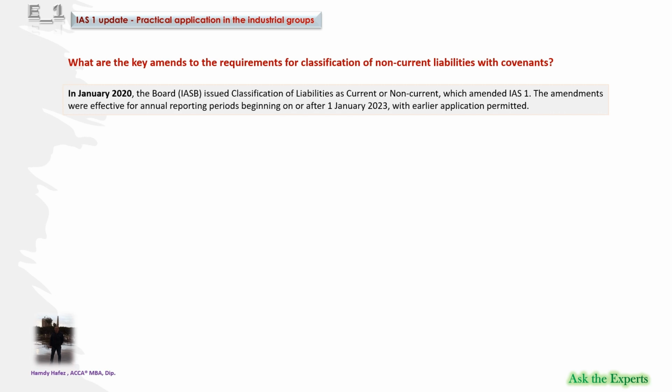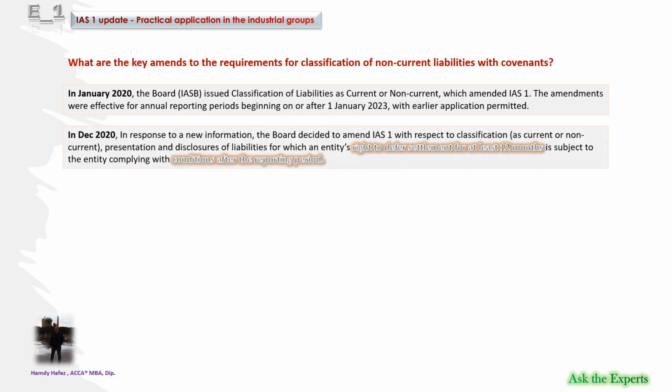In December 2020, in response to new information, the Board decided to amend IAS 1 with respect to classification as current or non-current, presentation and disclosures of liabilities for which an entity's right to defer settlement for at least 12 months is subject to the entity complying with conditions after the reporting period. And in November 2021, a corresponding exposure draft was published.